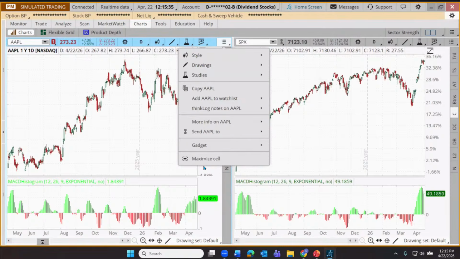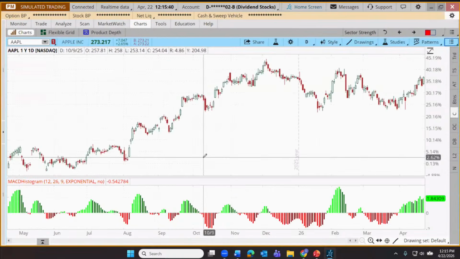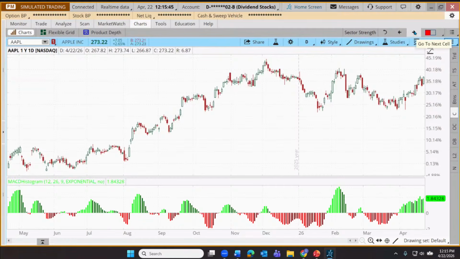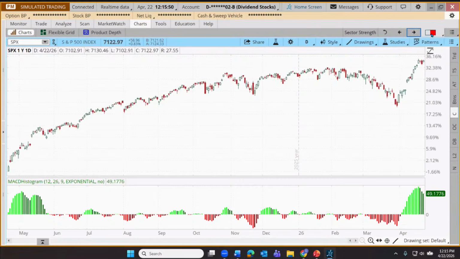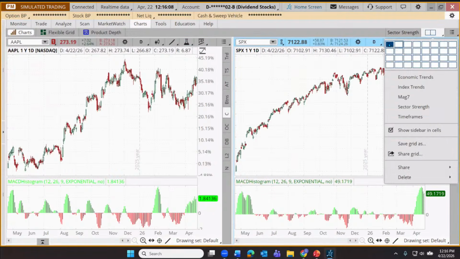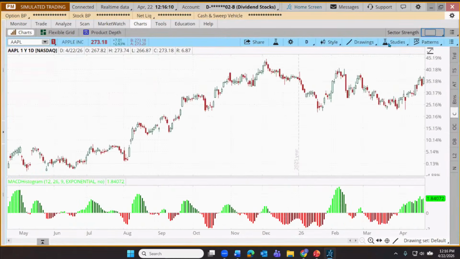So what that's going to do is it's going to allow this one chart to occupy the full screen space again. Let's maximize that cell. And now we're just looking at a full screen view of Apple, but we have access to the other one with our arrows up here in the upper right. So we can click the arrow, move to our other chart or to our other charts, back and forth. And if we want to switch back to seeing both, we just click this minimize cell icon. And there we are, we're seeing both again. And then finally, just to get rid of the extra one, we just change our grid selection. And we're back to 1.